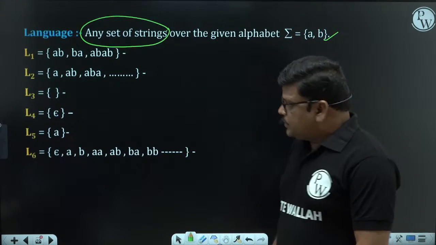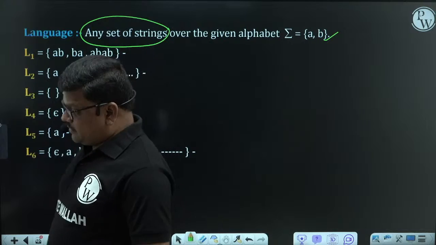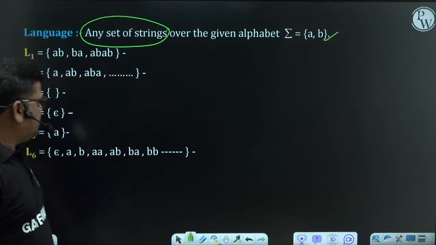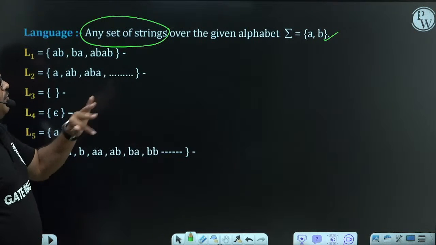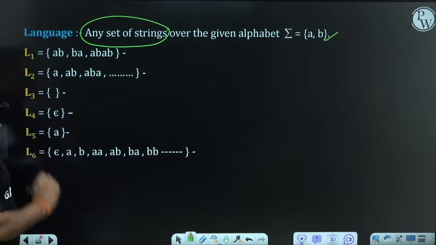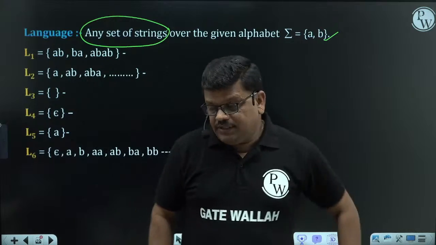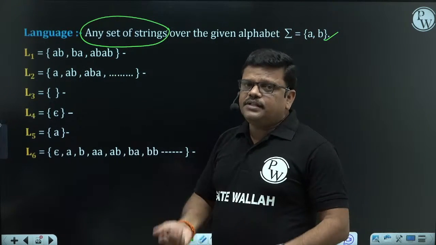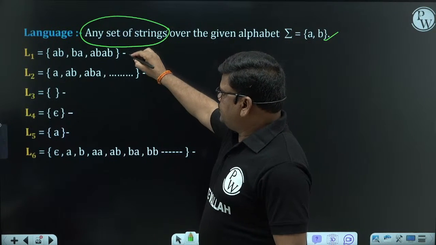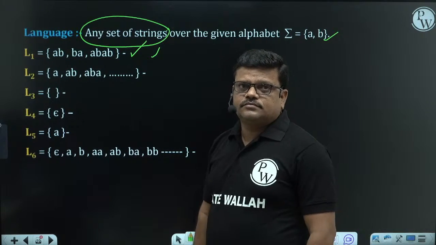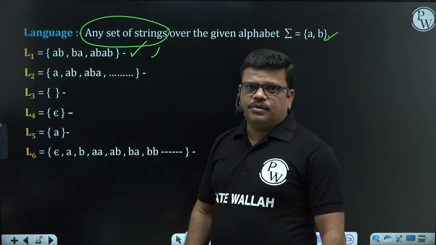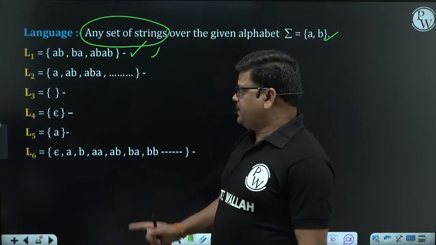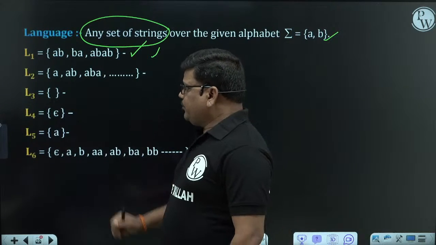So I am writing some languages here. Which is valid, which is not valid? Let us try to understand. Language is a set of strings over the given alphabet. First one, L1. Is it a language? We have 3 strings here. Any set of strings is a language. This is a valid language. In the first language we have a finite number of strings. No problem. A set of strings is a language. It is valid. What about the second one, L2?